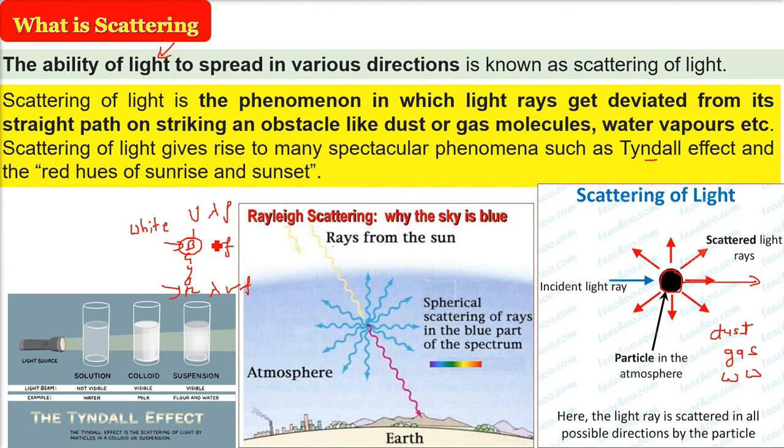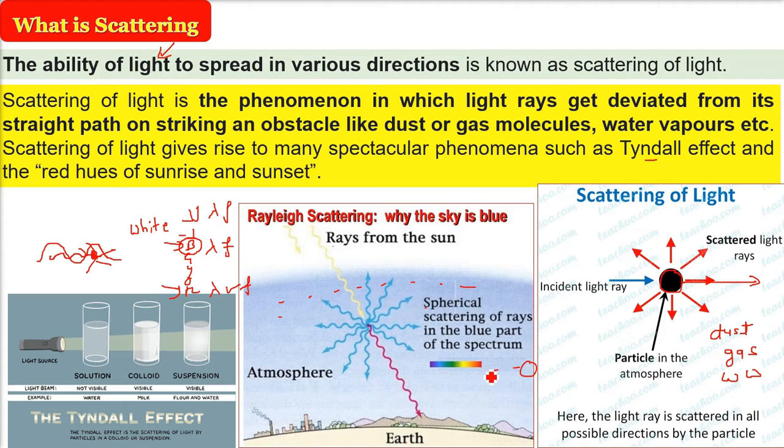The blue light and the other lights below it get scattered more because the wavelength is less. When it strikes, it is supposed to be striking these dust, gas or water vapor. But the red light, because the wavelength is high, may jump over. It will interact with very few of these obstacles. So whenever the sunlight comes, the blue light and the VIBGYOR colors get scattered more, and because of this, our atmosphere, or sky, looks blue, indigo and so on.